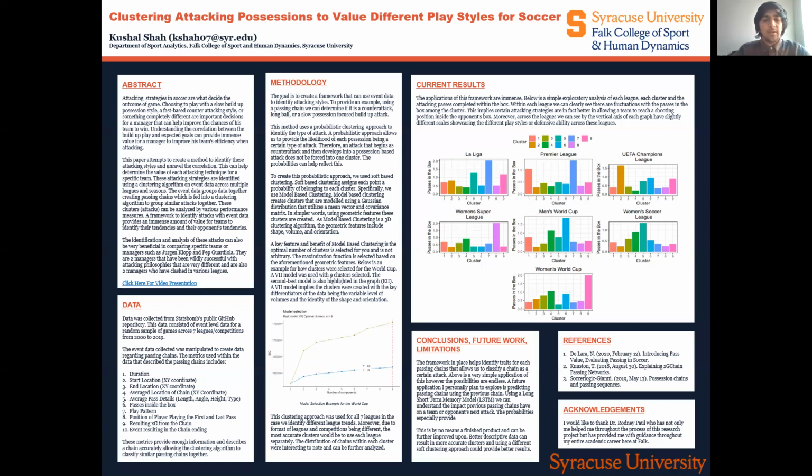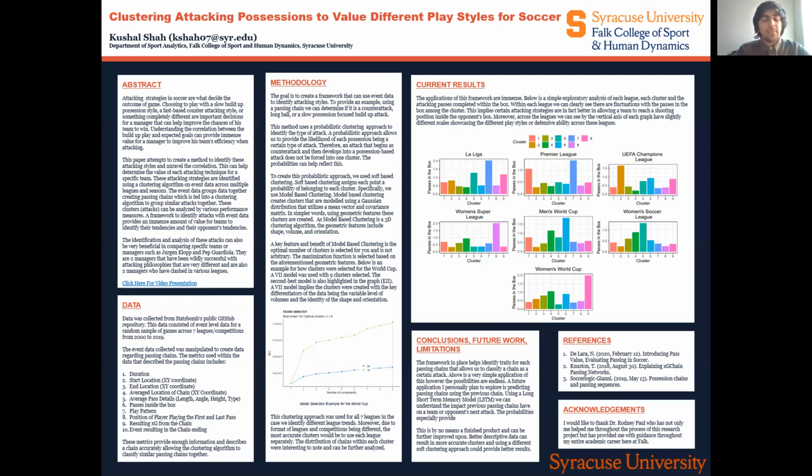Model-based clustering is ideal for this because it generates probabilities, being a soft clustering, but also it selects the optimal number of clusters. So it will look at the data and identify how many unique types of play styles there are for that specific league. I say that specific league because we ran these clusters independently for each league. So we would have 7 clustering algorithms, but they were the same algorithm, just fed different data. And the data was basically each league's data.